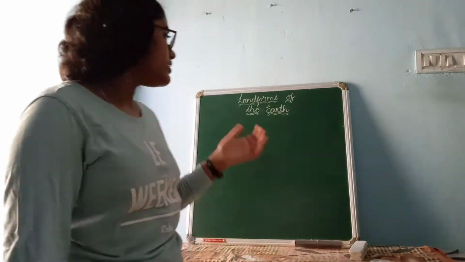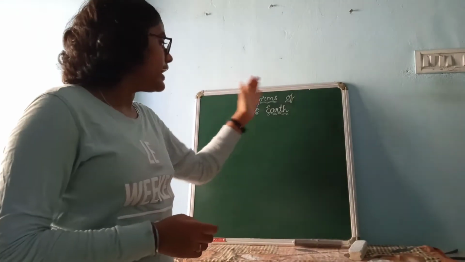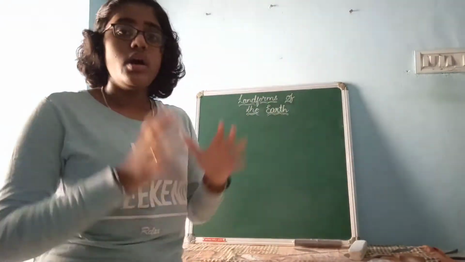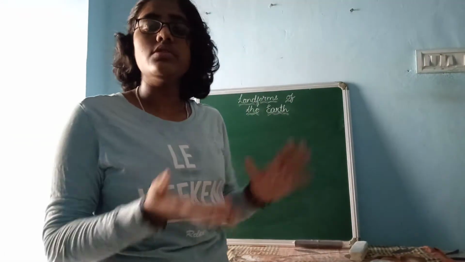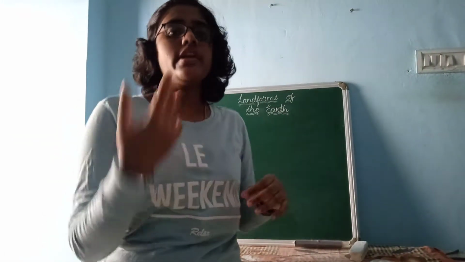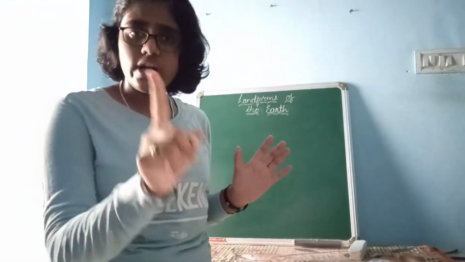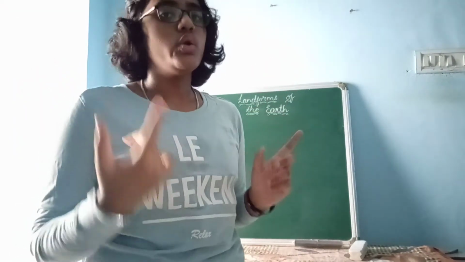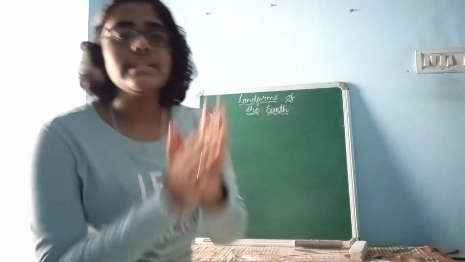Now let us go to the introduction of this chapter. Landform. In the word itself we can see land and the other word is forms. Now we know land, the ground, and forms. Forms of the land. If anybody asks you what is the definition of landform, you can say simply forms of the land. But will you get the marks for that simple line? No, we have to get the geographical definition of it. Right? So what is the definition?